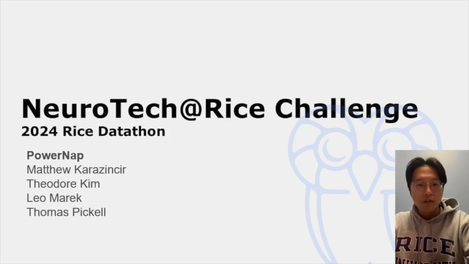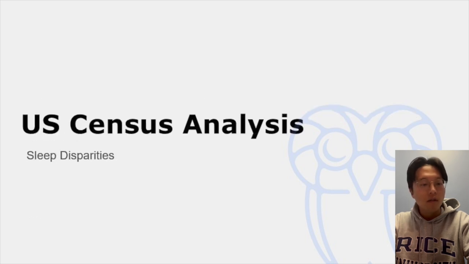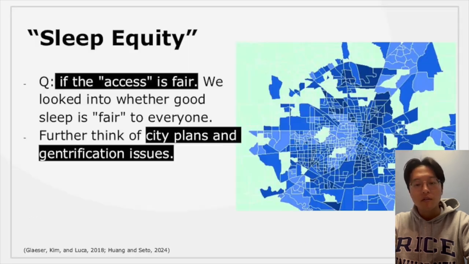Our focus at the Neurotech RAS challenge was on two critical aspects of sleep health. The CDC emphasizes sufficient sleep for well-being, yet current EEG needs better sleep tracking. Firstly, our US Census analysis uncovered disparities. In the Houston example, neighborhoods differ in sleep duration, some less than 7 hours.